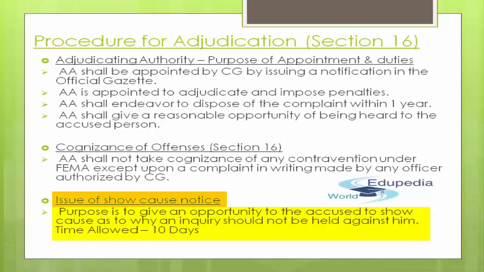issue of show cause notice. The purpose is to give a proper opportunity to the accused to show cause as to why an inquiry should not be held against him. Time allowed: minimum 10 days to give the reply.